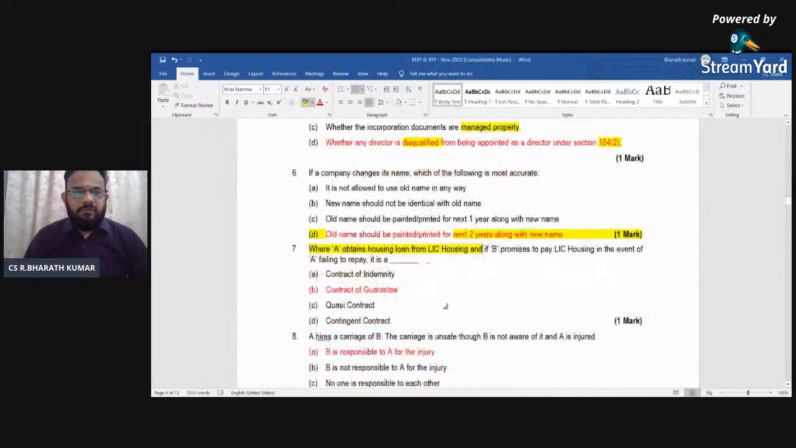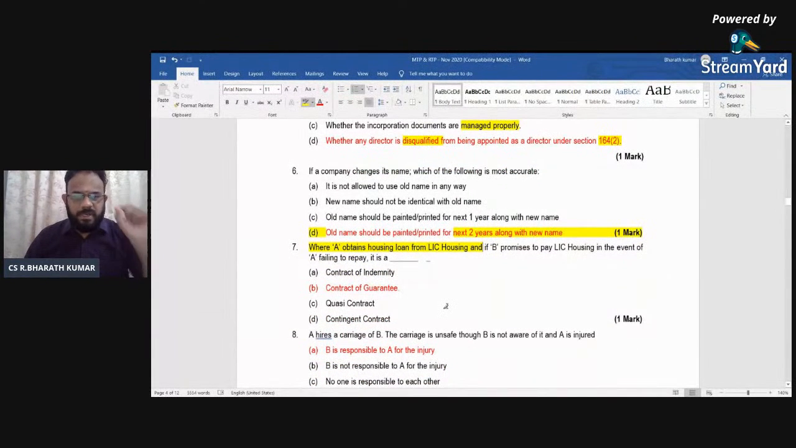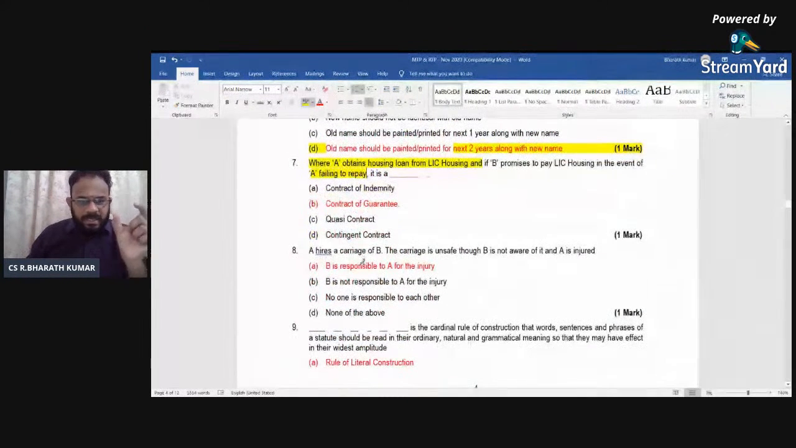See the next point. Where A obtains a housing loan from LIC Housing, and if B promises to pay LIC Housing in the event of A failing to repay, that means automatically he is giving himself as a surety, saying that if you fail to repay, then I will pay you. That is a contract of guarantee. See the next point, I already told you. When it covers bailment and pledge, who is responsible? That type of question they will ask you.